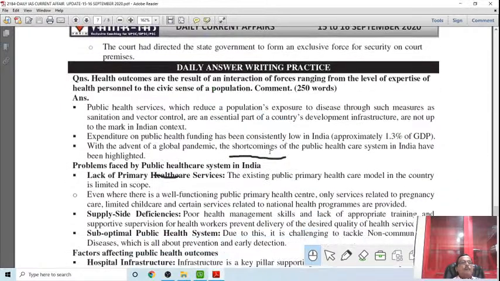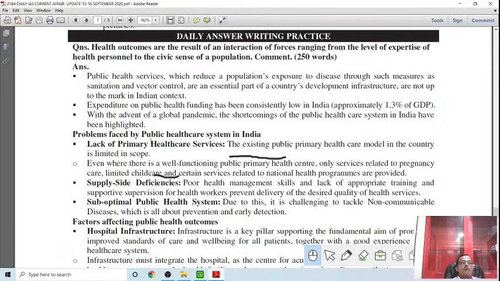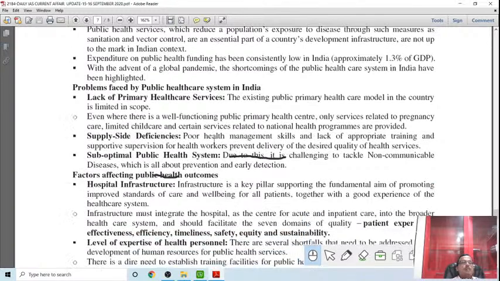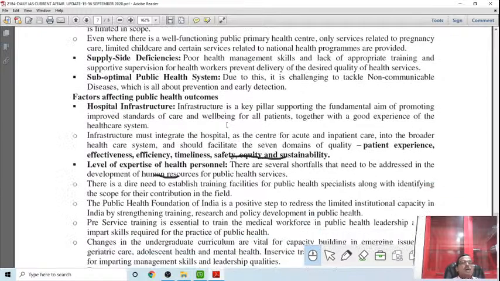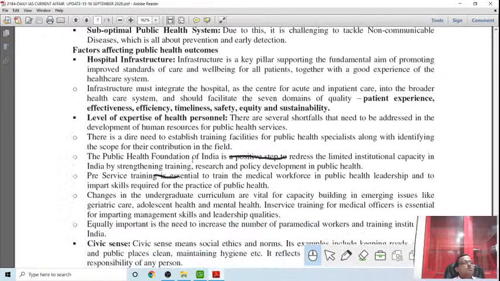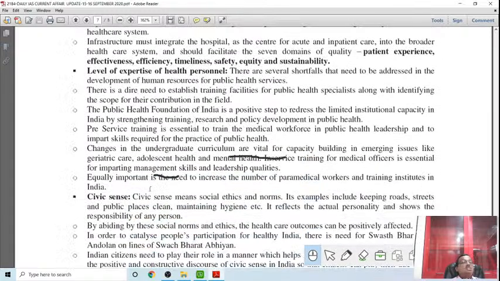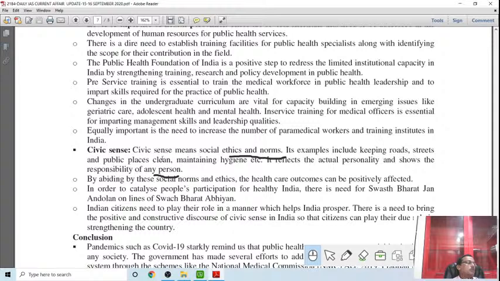So the problem in the health sector is that primary health services are comparatively very backward. There is a supply side deficiency in health infrastructure, and the public health system is suboptimal, not up to the mark. What affects health? Hospital infrastructure is very poor, the level of expertise among health personnel is also not up to the mark, and civic sense is lacking among the people in the country.